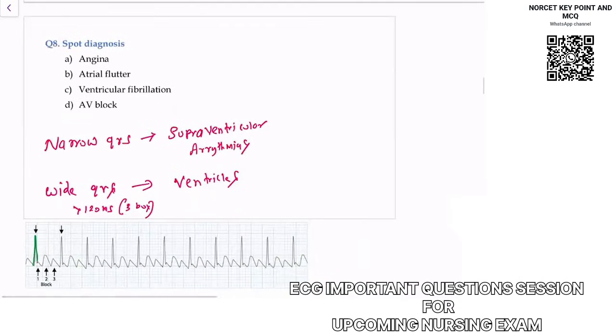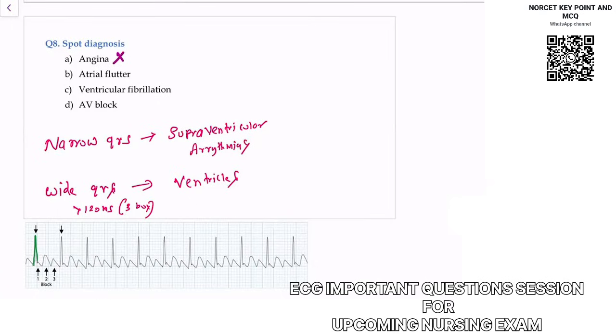In this ECG you can see there is some pathology. If I tell you to calculate the heart rate, they are coming around 2 boxes. 2 boxes means heart rate will come close to 150. Heart rate is coming close to 150 means there is an arrhythmia. Am I clear? There is an arrhythmia. In angina, you will see classical ST elevation or some changes in the T segment, ST segment or T wave. So angina is not the answer.